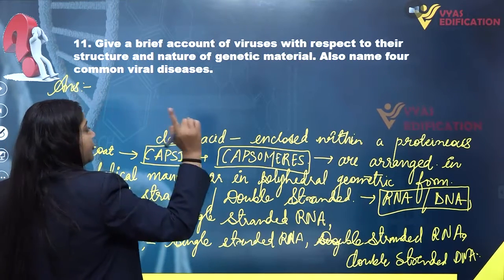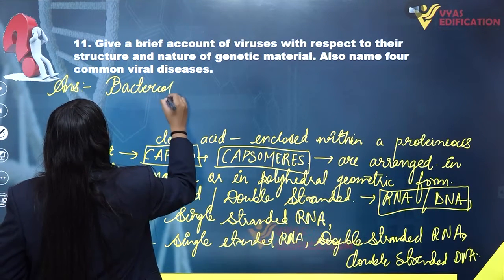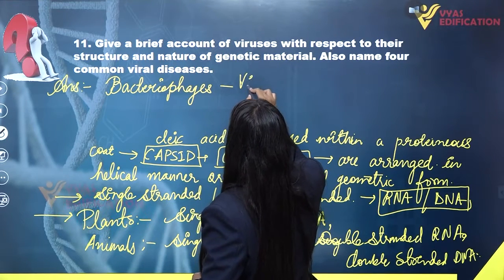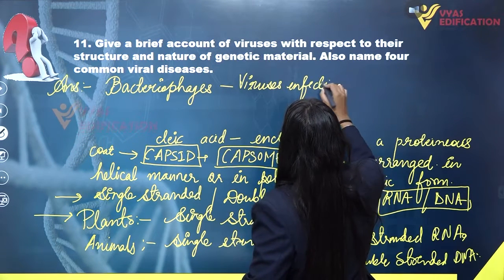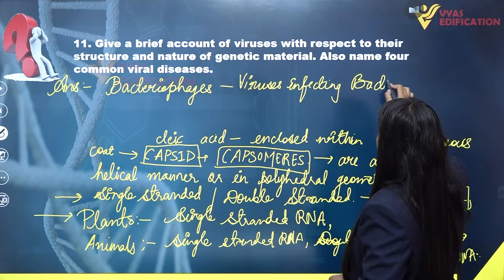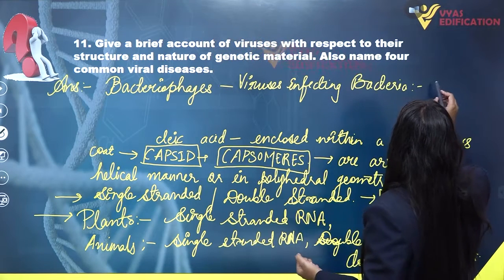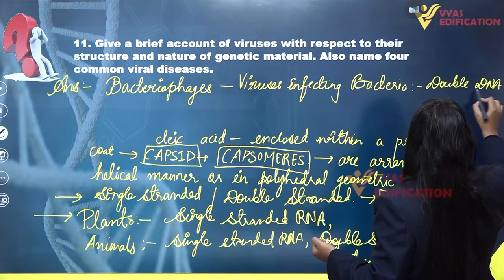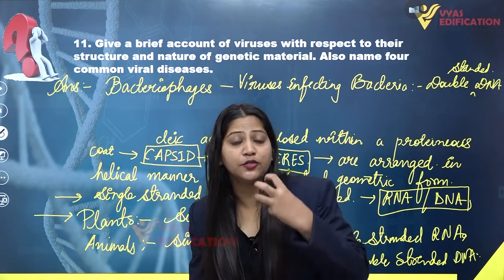So the type of viruses which can infect bacteria are known as bacteriophages. If we talk about the type of genetic material present in the bacteriophages, they mostly have double stranded DNA as their nucleic acid.